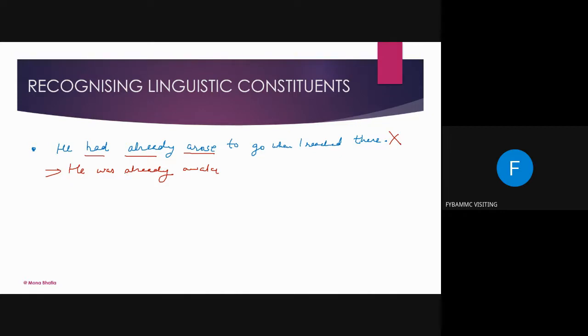He was already awake, or he already arose. There are two ways. He was already awake to go when I reached there. Here both of them are in the past, which will not happen because the word already is used here. Okay?